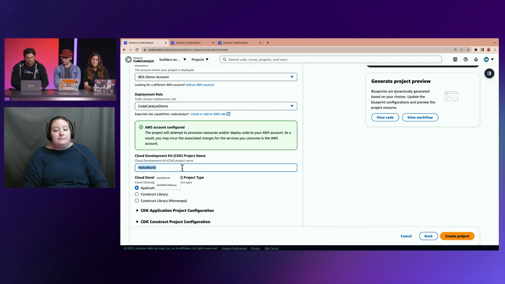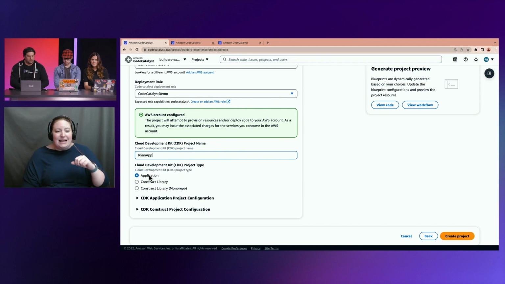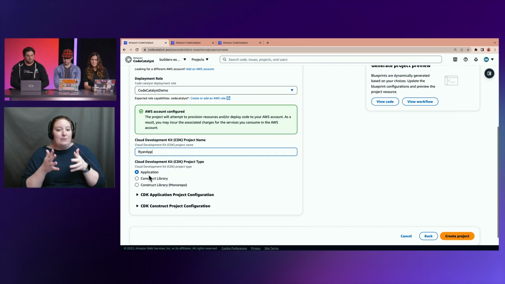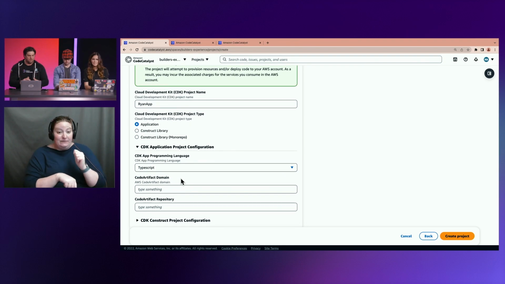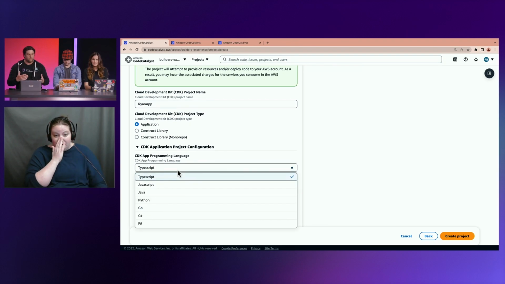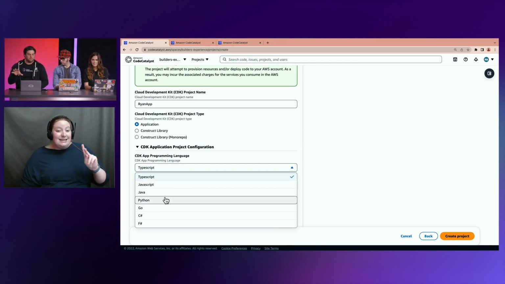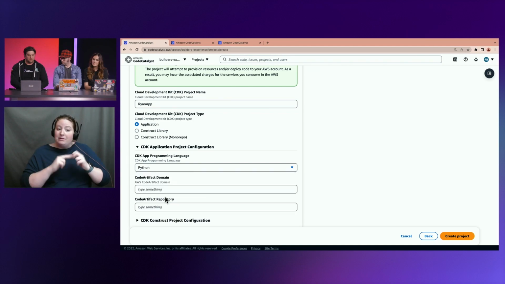We'll call this Ryan's app. And then I'll leave the application selection. And then I can go into the application configuration section. And this is where I can start, which language do I want to code my CDK application in here? Remember, we built a Python library, so I'm going to go ahead and select Python.